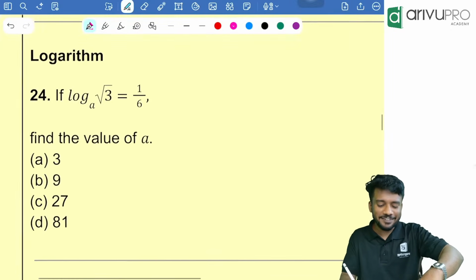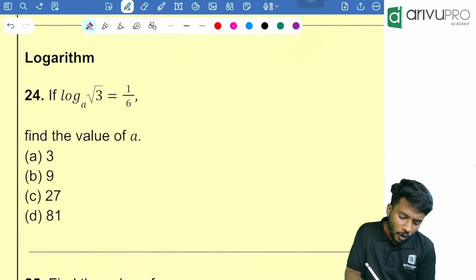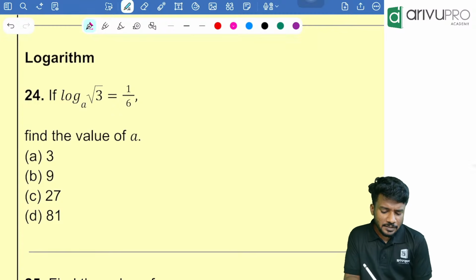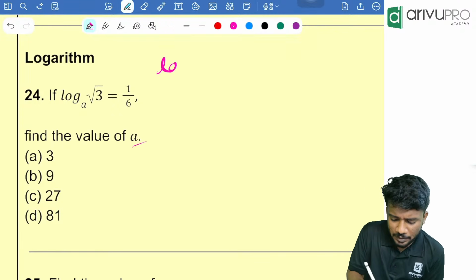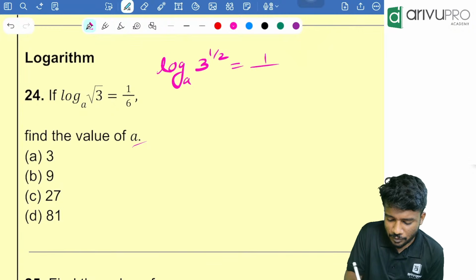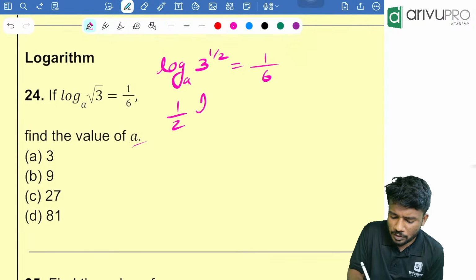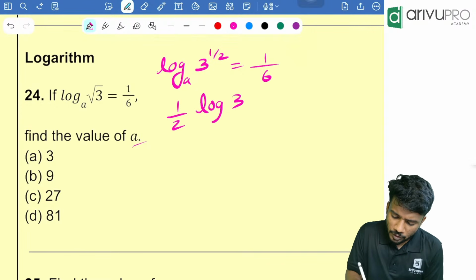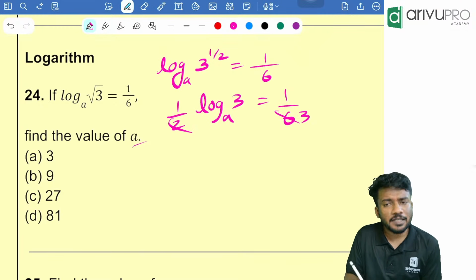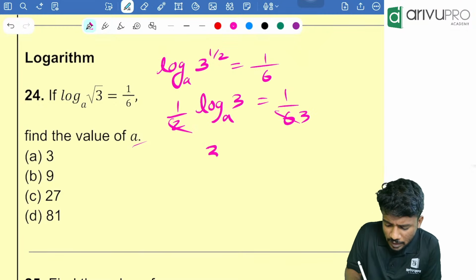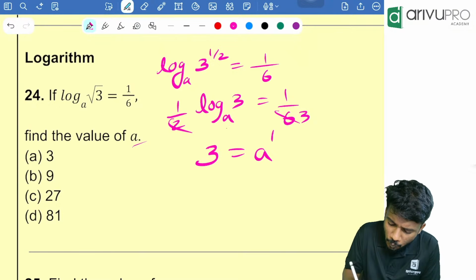Next question, a very easy question. Look here. Log of root 3 to the base a is equal to 1 by 6. Find the value of a. Root 3 can be written as 3 raised to 1 by 2. So log of 3 raised to 1 by 2 to the base a is equal to 1 by 6. So 1 by 2 into log 3 to the base a is equal to 1 by 6. 2 and 6 got cancelled, 3 is remaining. That means 3 is equal to a raised to 1 by 3.